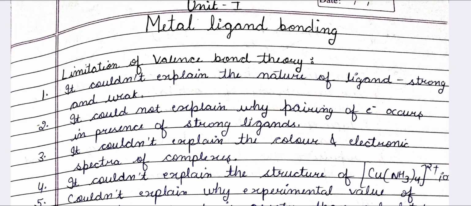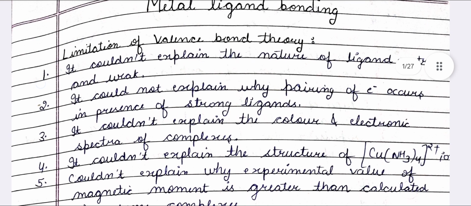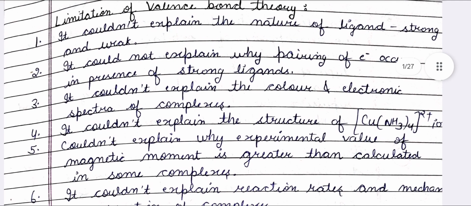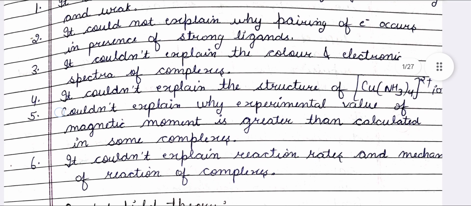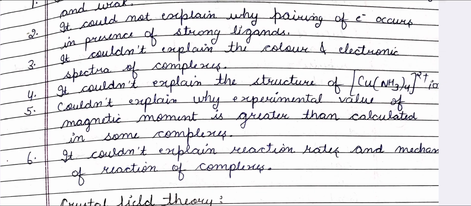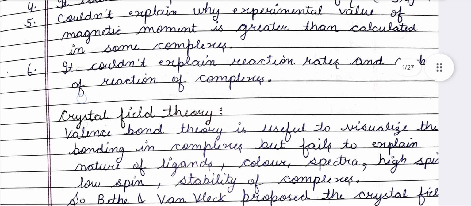It could not explain the nature of ligand, strong and weak. It could not explain why pairing of electrons occurs in presence of strong ligands. Third point, it could not explain the color and electronic spectra of some complexes. It could not explain the structure of Cu(NH3)4 2+ ions. It could not explain why experimental value of magnetic moment is greater than calculated in some complexes. It could not explain reaction rates and mechanism of reaction of complexes.